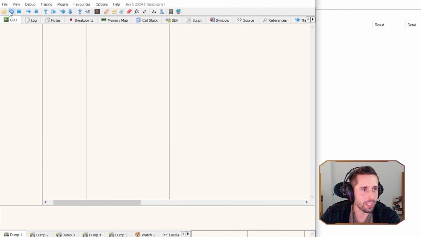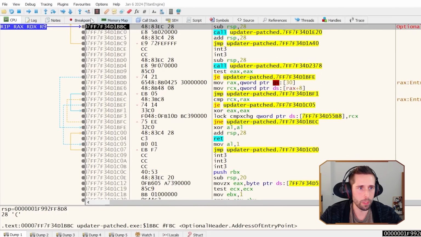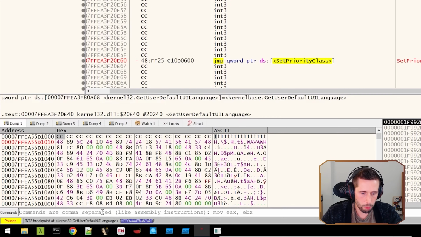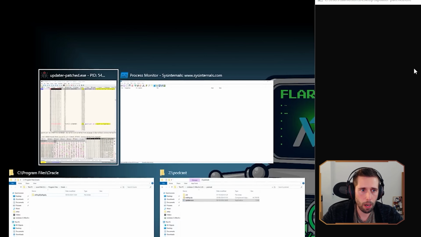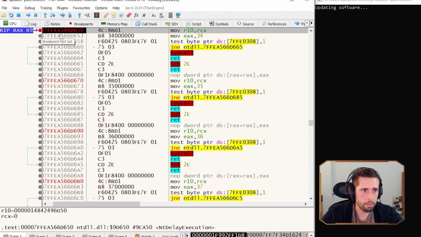So we are going to restart the sample and jump again to, well, we can actually just jump again to our get user default language because we still have that breakpoint on that. And now I'm going to set a new breakpoint on something called delay execution, which is a function for exactly doing what it says, delaying execution. And it's essentially a way that malware can sleep. And I'm going to run to my breakpoint.